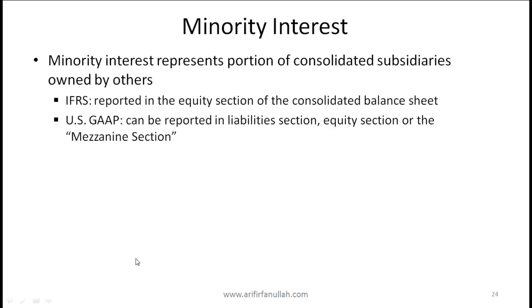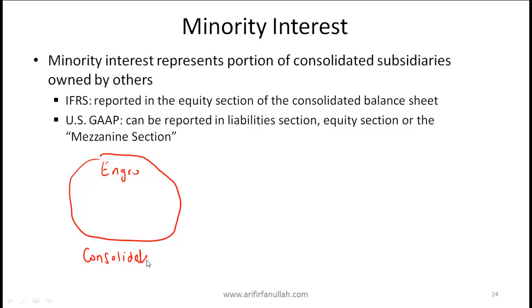Minority interest represents the portion of the consolidated subsidiaries owned by others. So before talking about IFRS and US GAAP, let me just explain what this means. So say you have a large company called Engro, which has several subsidiaries, and Engro reports its consolidated balance sheet.